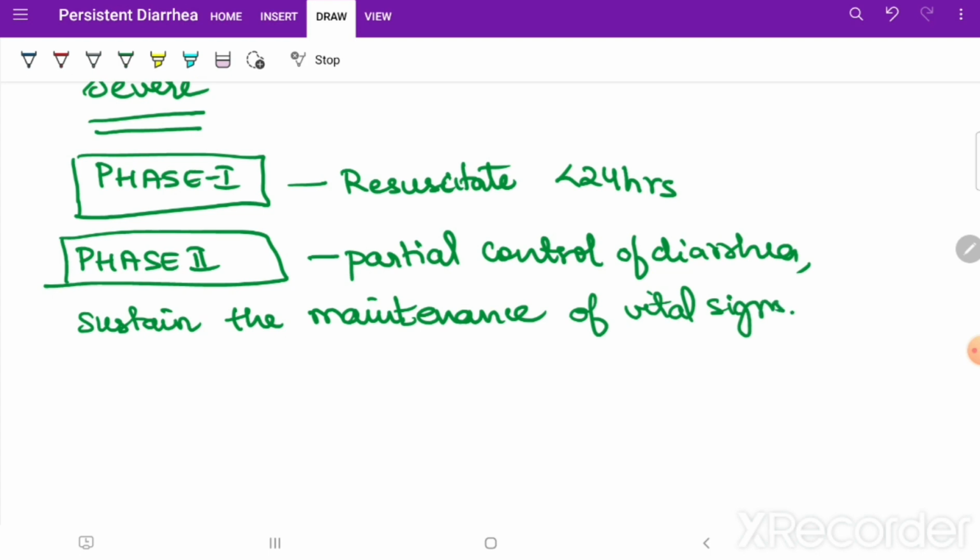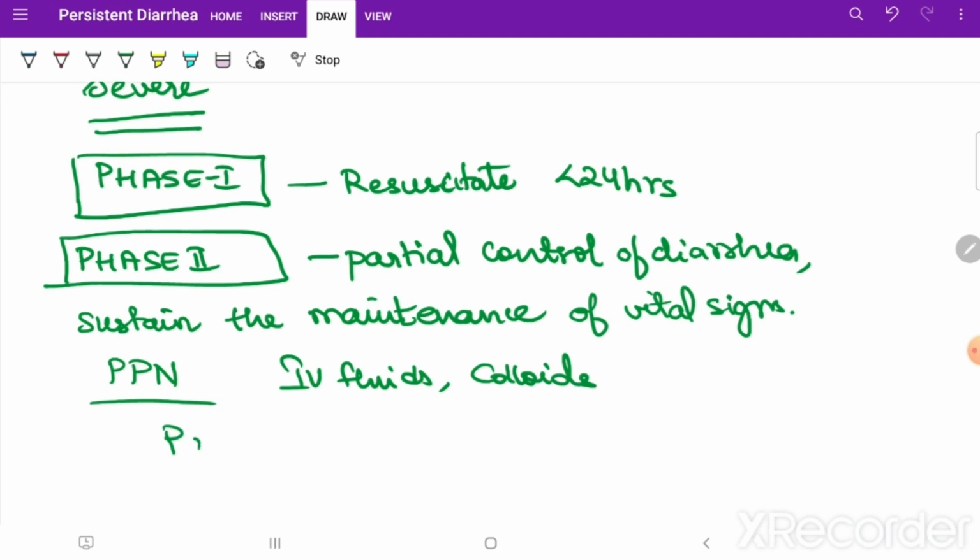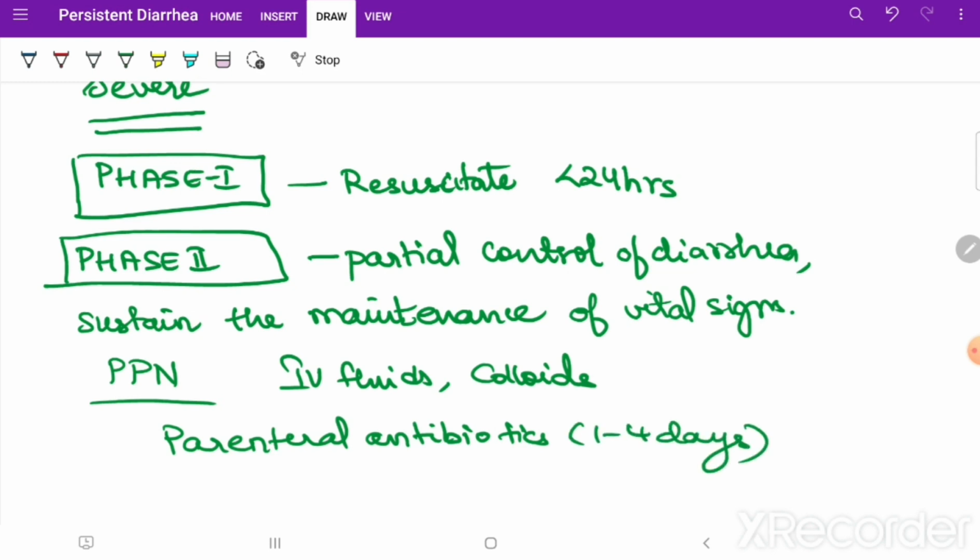Next, you should look for electrolyte, metabolic and hemodynamic balance, and for that purpose you may even give PPN, that is partial parenteral nutrition. You can give IV fluids. Sometimes colloids are also required in phase 2. Parenteral antibiotics should also be started, not oral, which can be given between 1 to 4 days. This is about phase 2.